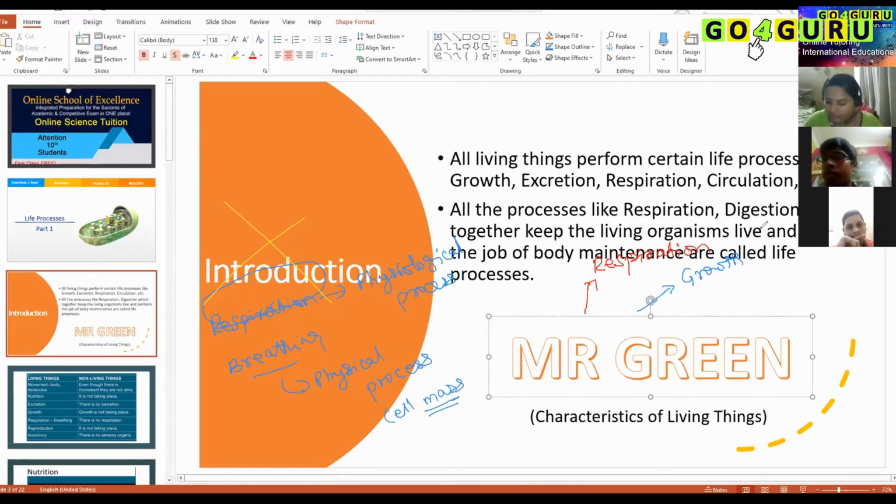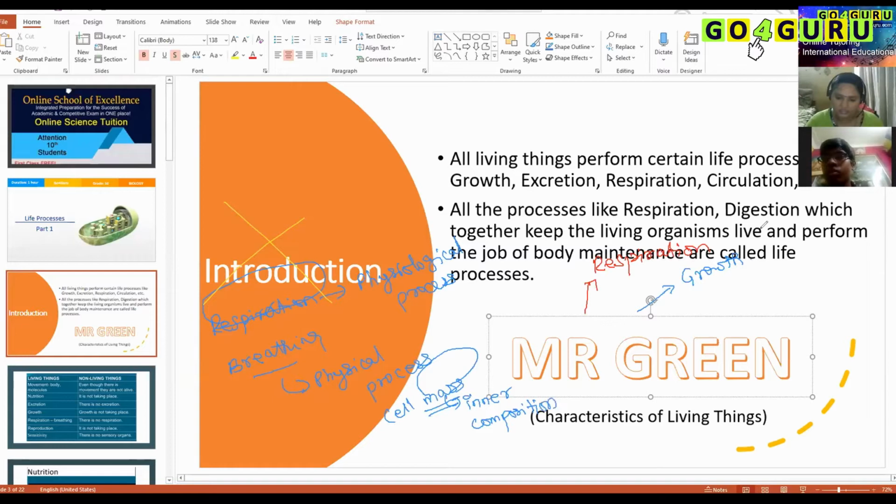Mass is different, weight is different. You'll be studying this in physics. Mass is the inner content or inner composition. Whatever is present inside any given substance, that is called mass. A cell has all proteins, fats, carbohydrates, everything contained within its cell membrane and cell wall.